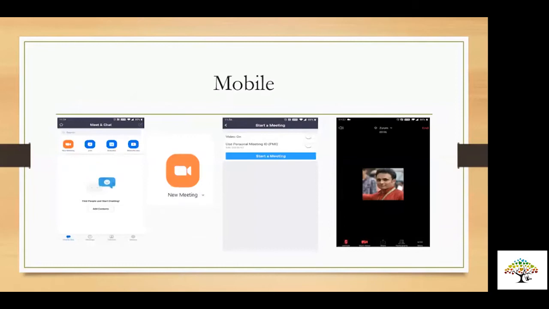When you are on a mobile phone, the first option is new meeting. You click on new meeting, you get the option to start meeting, and the moment you start the meeting, again you are with your own self.